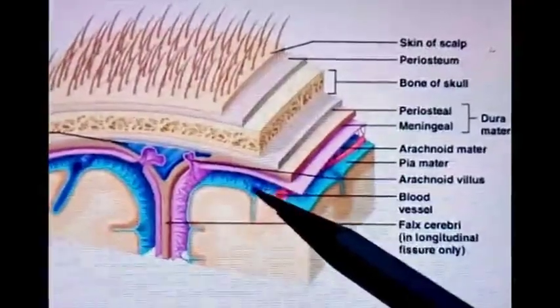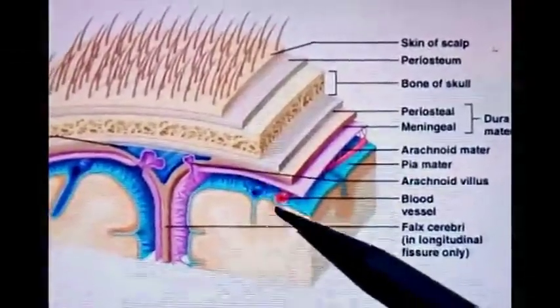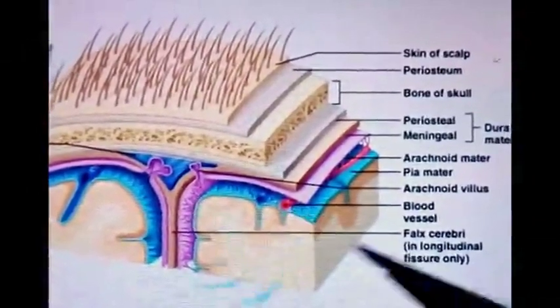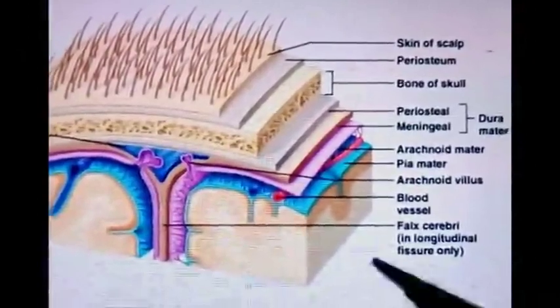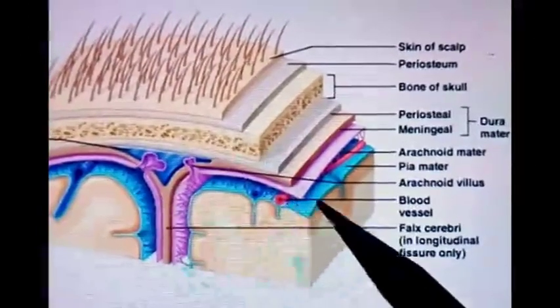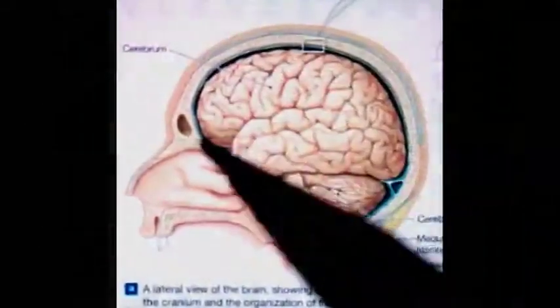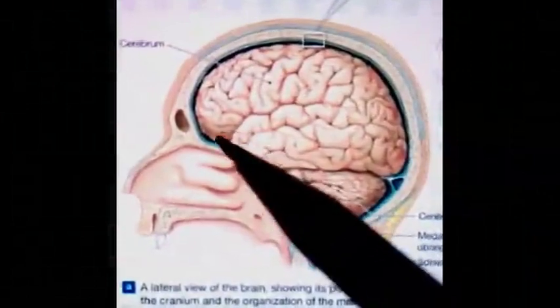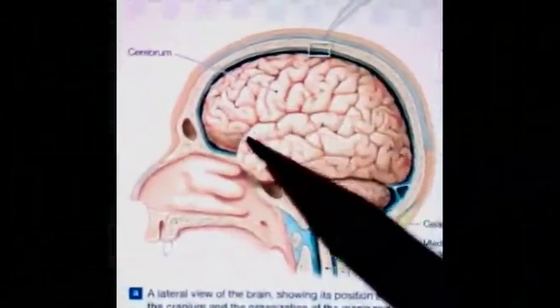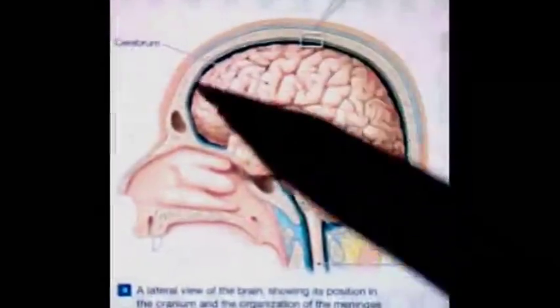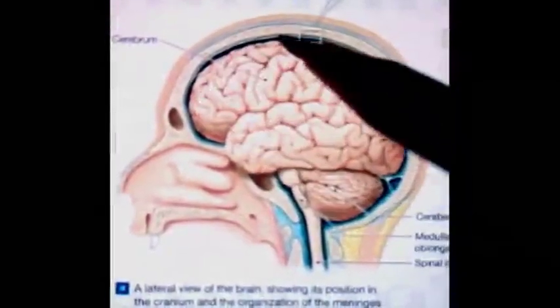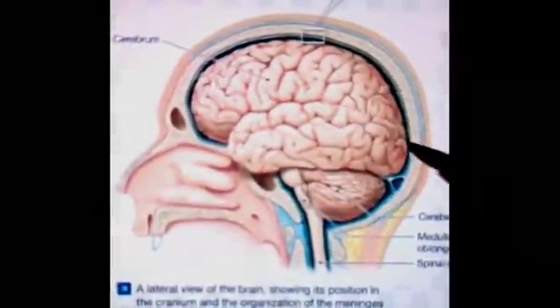Subarachnoid space contains CSF and large blood vessels of the brain. Cranial nerves also pass through this space. Arachnoid mater is pushed into the lateral sulcus by the lesser wing of the sphenoid bone. It is also pushed into the median longitudinal fissure by the falx cerebri.